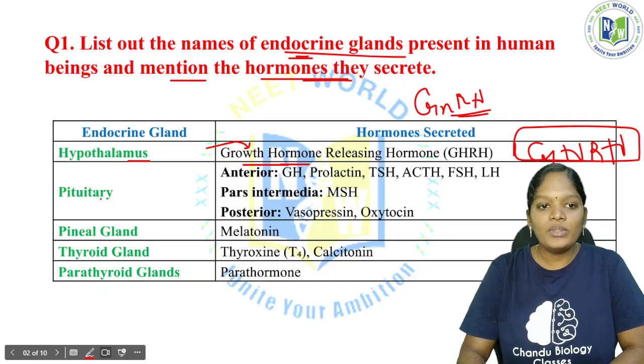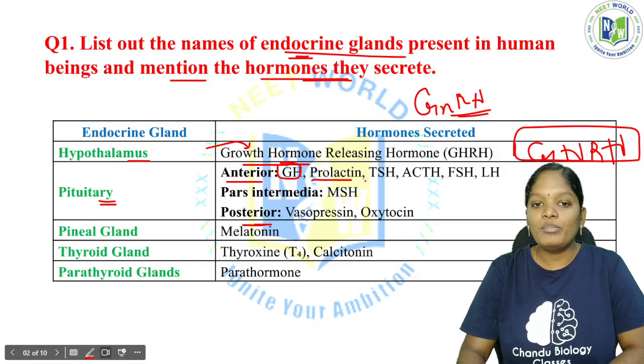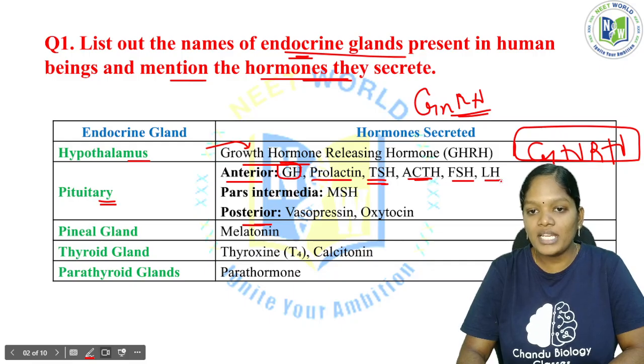The pituitary is a gland with an anterior pituitary and a posterior pituitary. The anterior pituitary secretes growth hormone, prolactin, thyroid stimulating hormone, adrenocorticotropic hormone, follicle stimulating hormone, and luteinizing hormone.